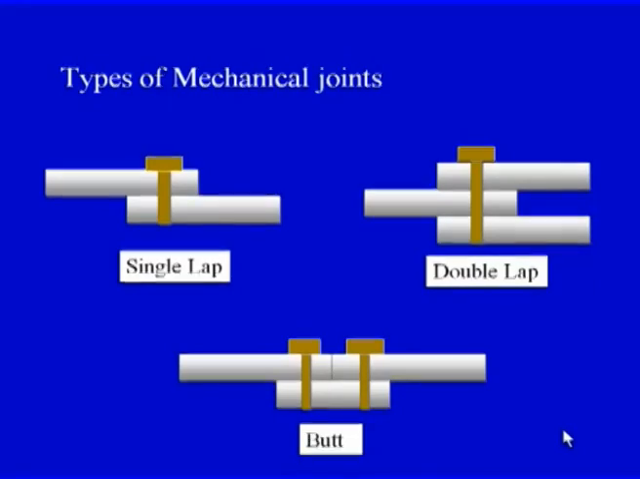So these are certain, or we can say, important types of joint configurations or joint types which are used for joining the composite adherents. Then we have the types of mechanical joints. We can have again a single lap joint, which is shown here, a double lap joint, on your screen you can see, and then a butt joint is also there. So we can make different types of joints in the case of mechanical joints also.